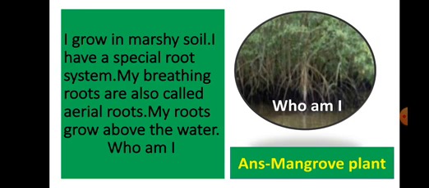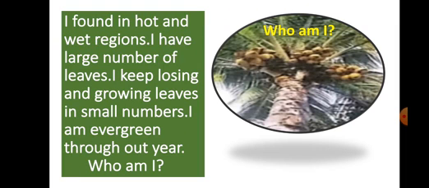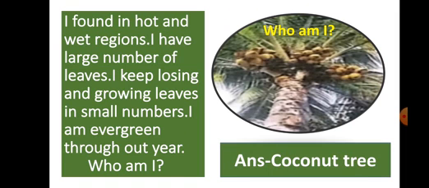Thank you. Now next. See the picture carefully and now listen. I am found in hot and wet regions. I have a large number of leaves. I keep losing and growing leaves in small numbers. I am evergreen throughout the year. Who am I? And your answer, guess it fast. Coconut tree. Yes, I am a coconut tree.